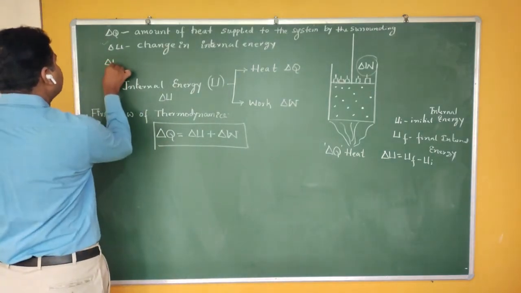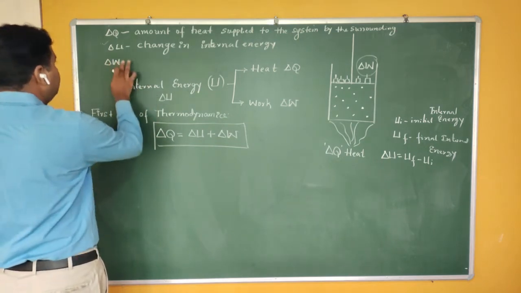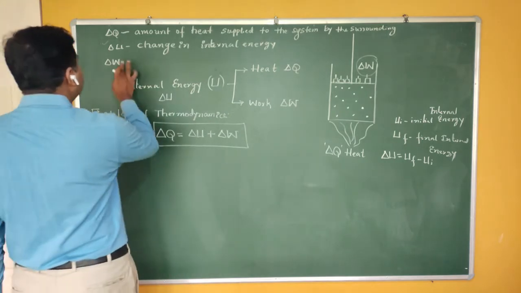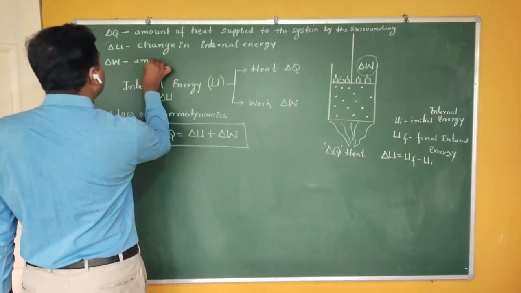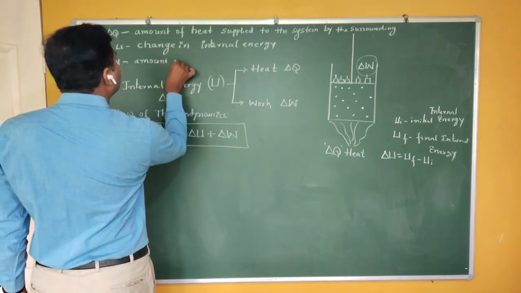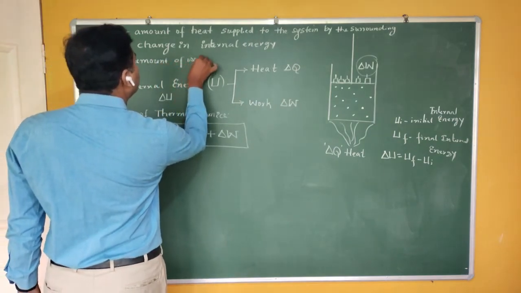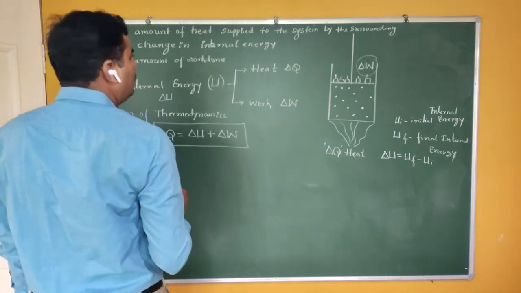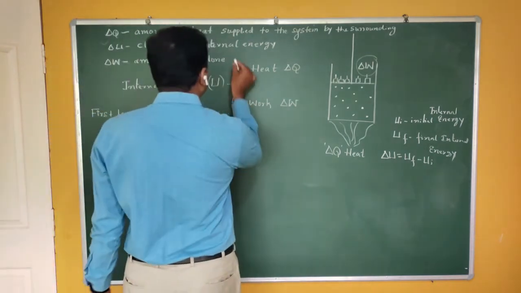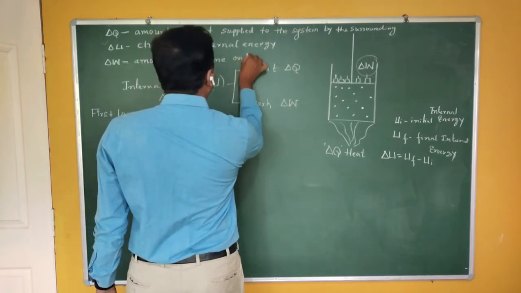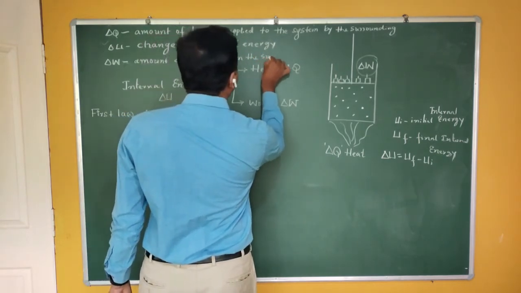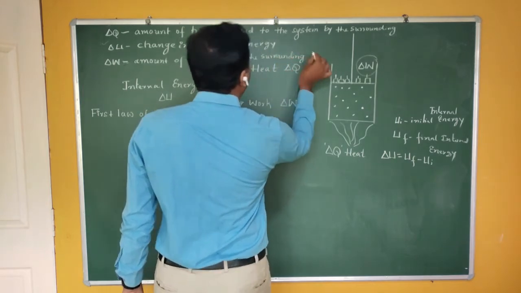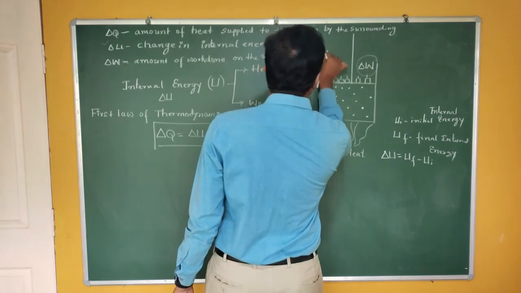And delta W means, if I take this relation, delta Q is equal to delta U plus delta W, then I can say that delta W is nothing but the amount of work done on the surrounding by the system.